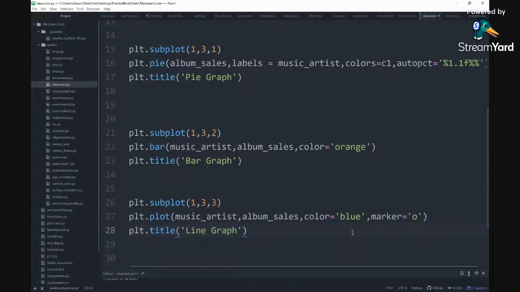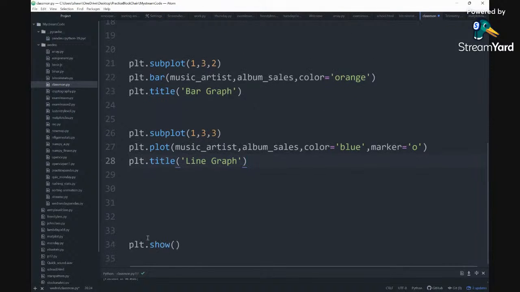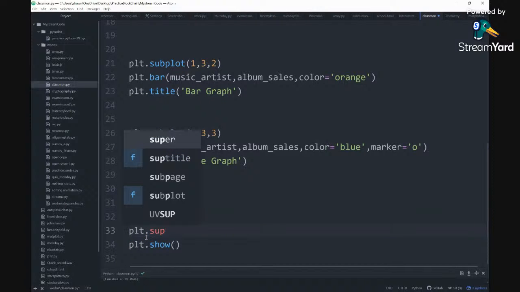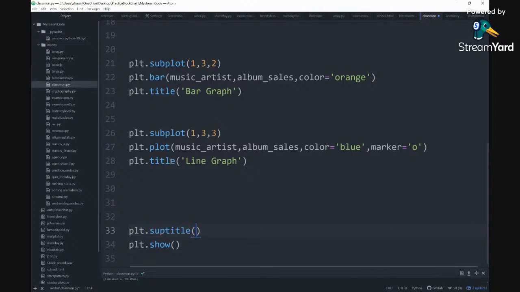So now we have three graphs in one figure. Now we can show it. We can add a title for all these graphs. So we're going to use plt.suptitle. The suptitle is the title for all the graphs. So we're going to put top music artist sales right here.